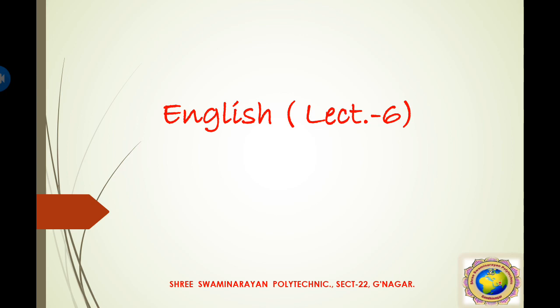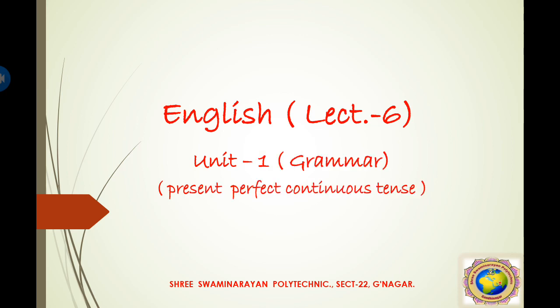Dear students, today we start our lecture number 6 for the English grammar, unit 1. Today's topic is present perfect continuous tense. Now, what is the meaning of present perfect continuous tense, or where will it be used? Normally, the work we have already done in the past, and which continues at present, will be done in future. So this combination of all three conditions together makes the present perfect continuous tense.